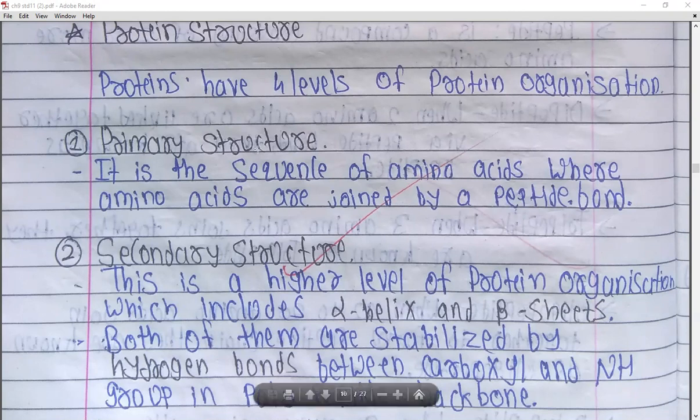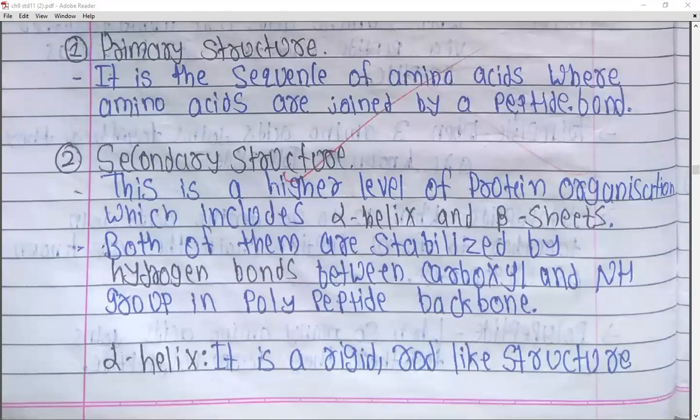After the primary structure, this primary structure leads to a specialized structure which is known as secondary structure. So in the secondary structure, this is comparatively a higher level of protein organization, which includes 2 things. First is the alpha helix structure and second is the beta sheet structure, right? So in this secondary structure, we are going to see 2 different types of protein organization. First is alpha helix, second is beta sheets. These 2 of them are stabilized by presence of hydrogen bonds between the hydroxyl and the amino group in the